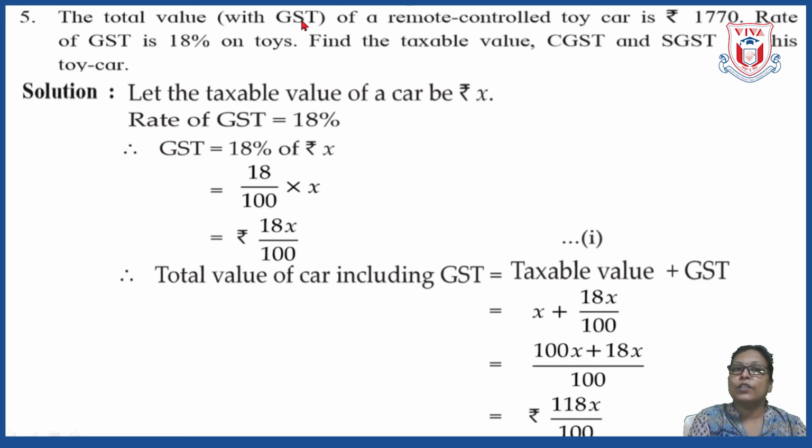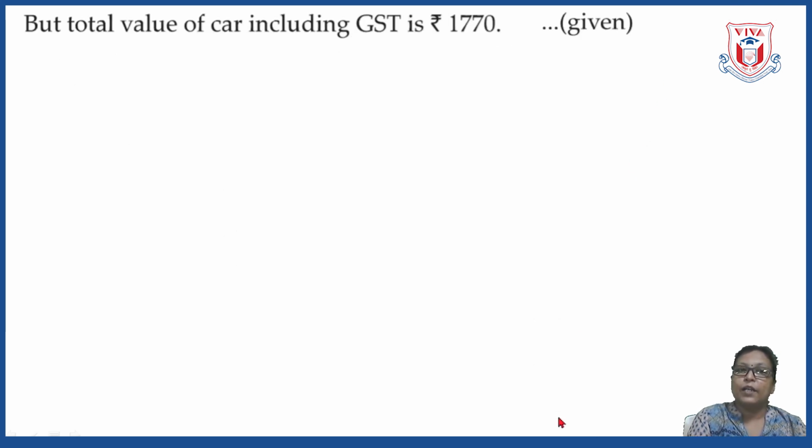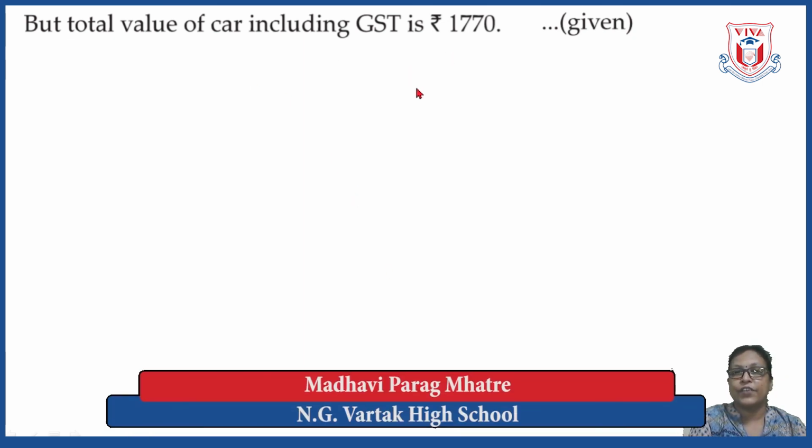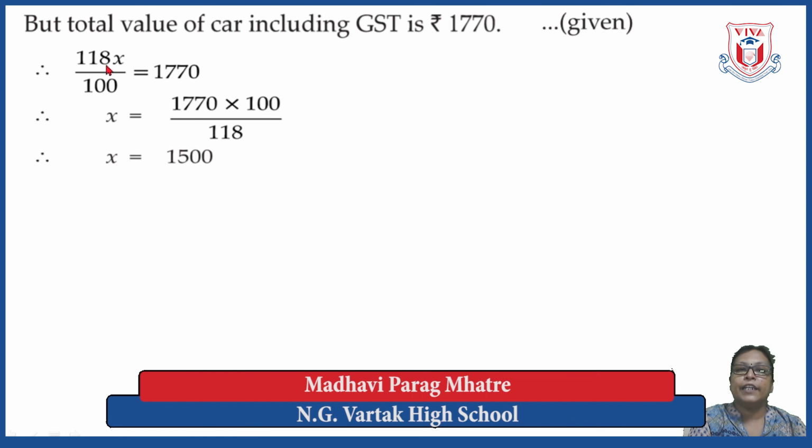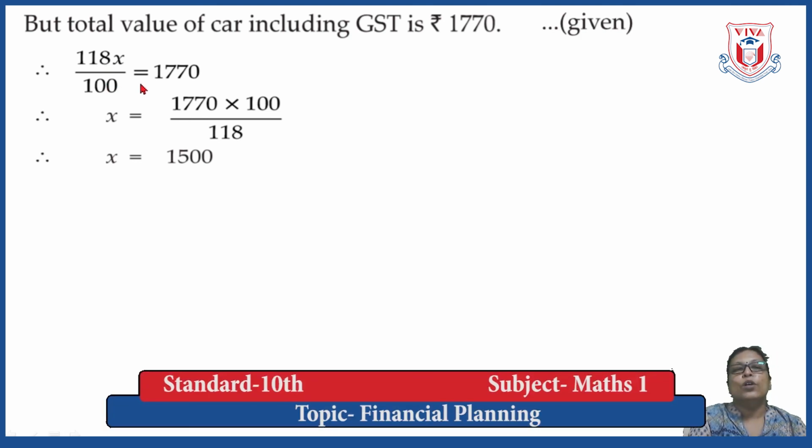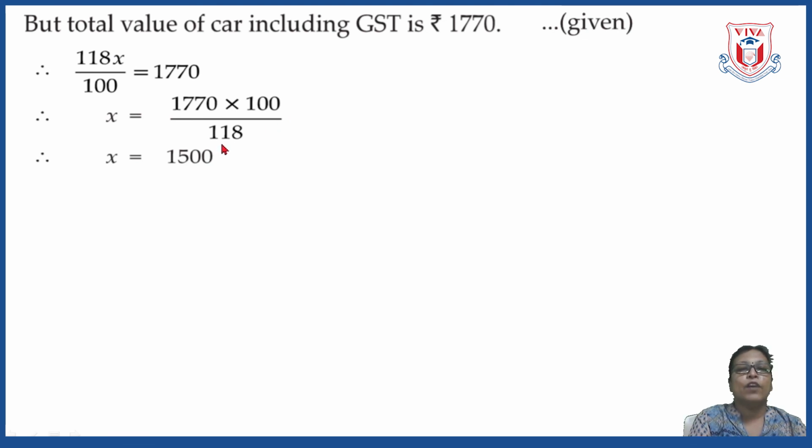But please see the question, this total value is given to us as 1770. That means these two values, this value and this value, they are equal. We can clearly understand that. So let us write that. But total value of car including GST is 1770. This is given to us, and therefore we can write down that 118x upon 100 is equal to 1770. Therefore, x is equal to 1770 into 100 divided by 118.